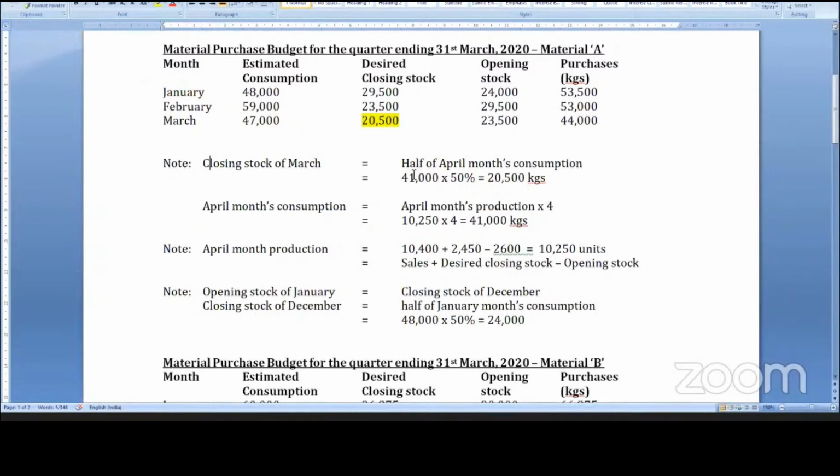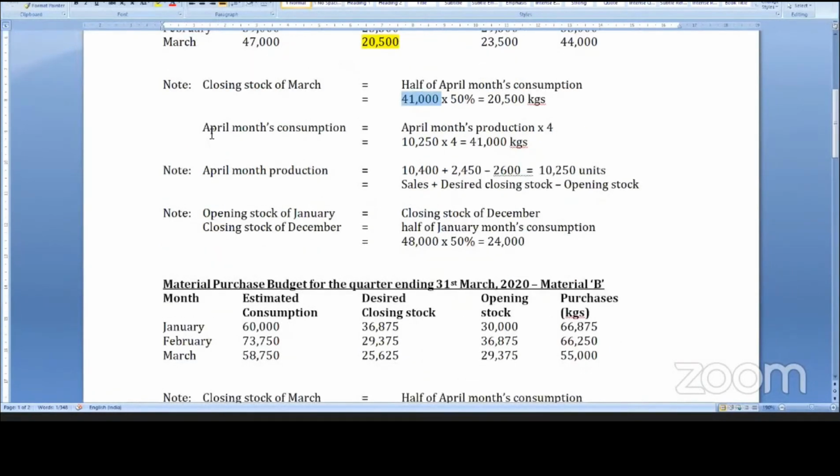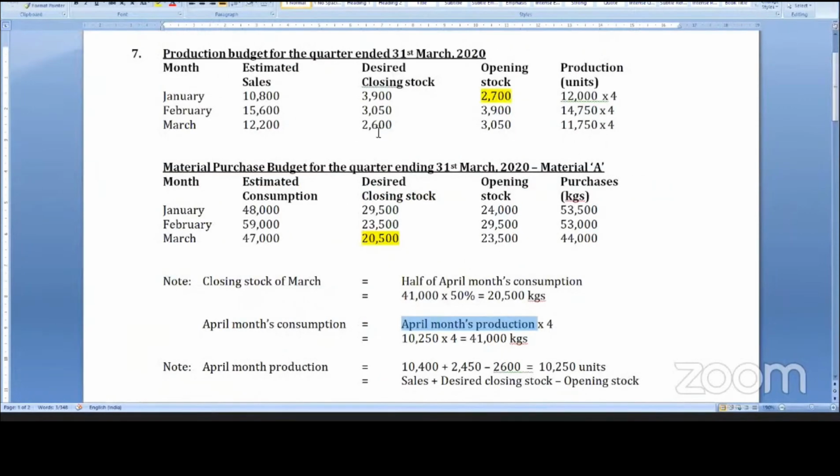How did you calculate April month consumption? April month consumption is 41,000, and half of that. Sir, how did you get 41,000? April month consumption is however much you are going to produce in April into 4, because every unit requires 4 kgs of A. So what is the April production? April month production we have not calculated, because the question asked only for the production budget for 3 months.